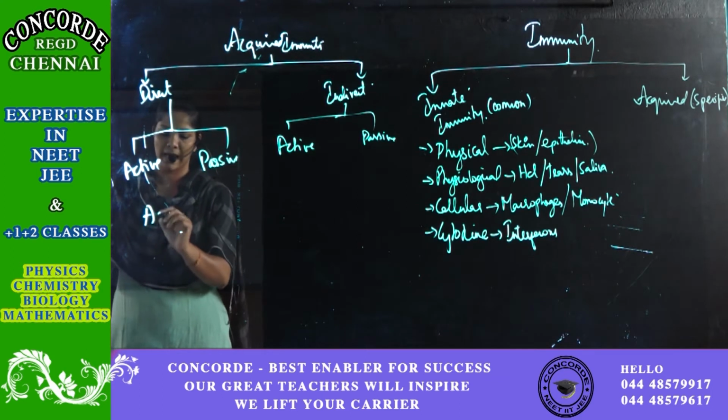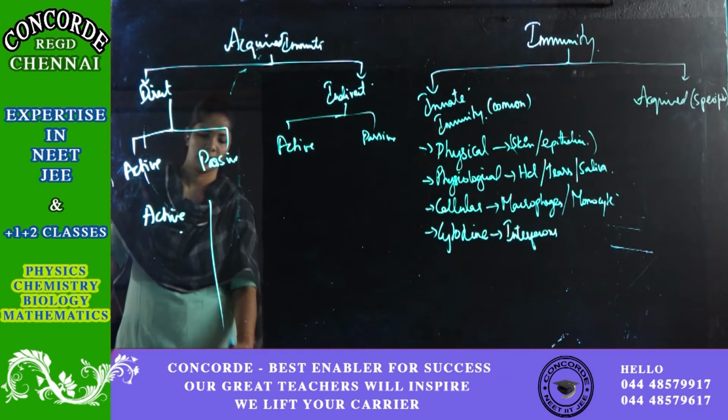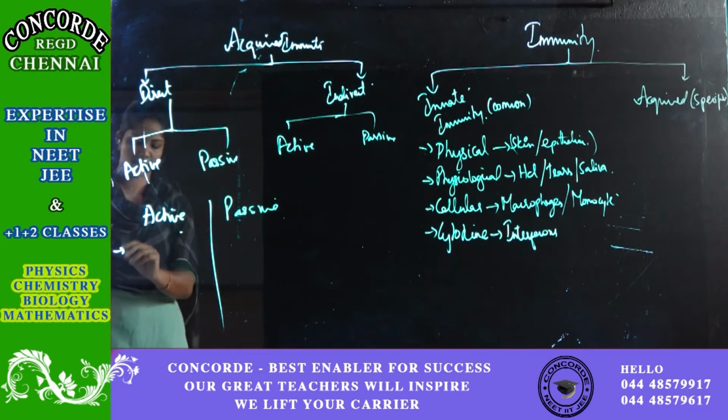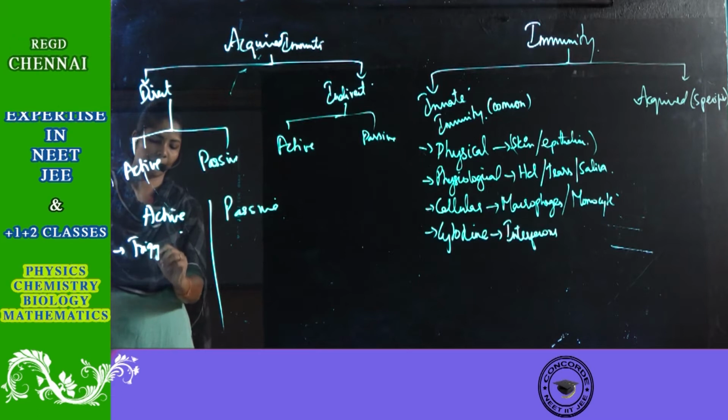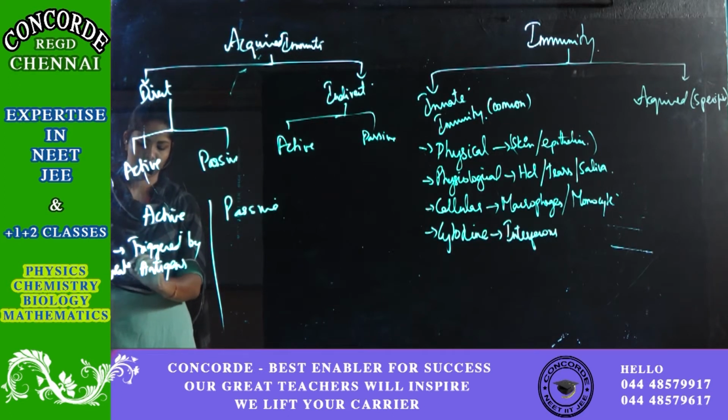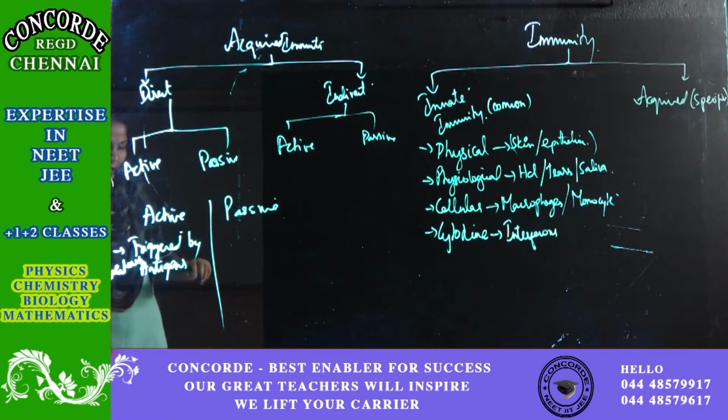Active and passive immunity. Active is triggered by antigens. So, triggered by antigens.